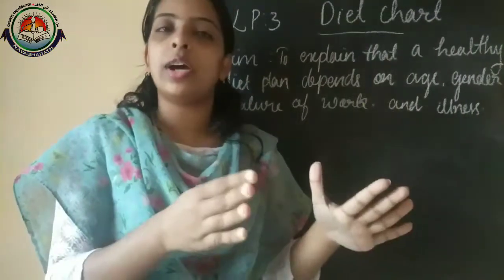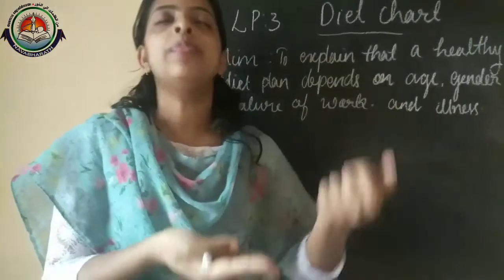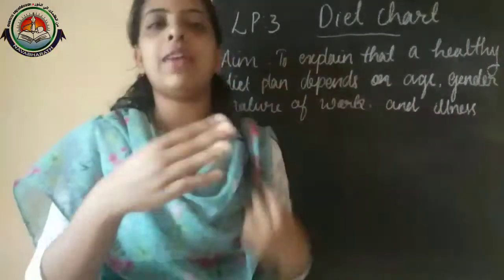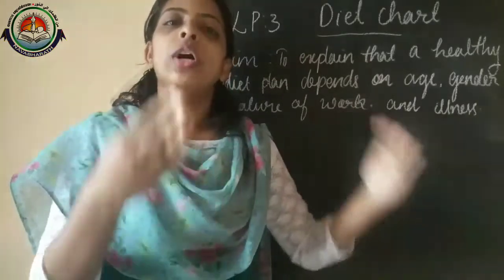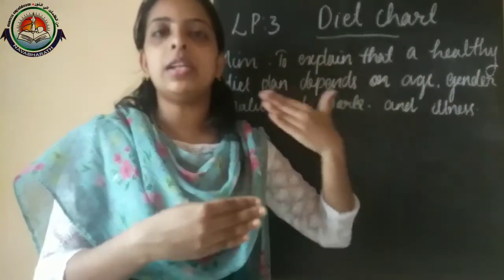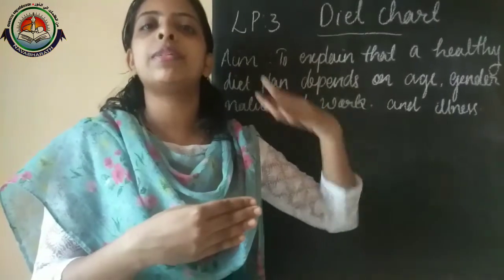You can also open your textbook for better understanding and evaluate that table. So the diet chart for different people will be different.